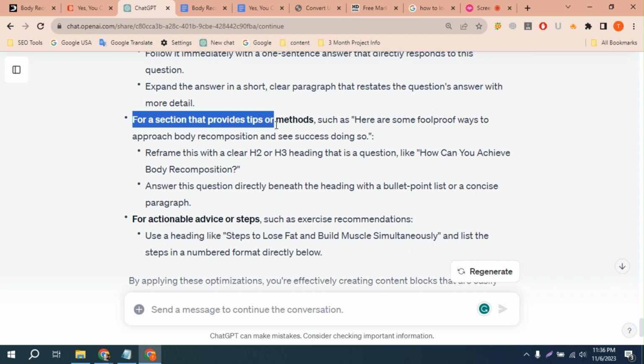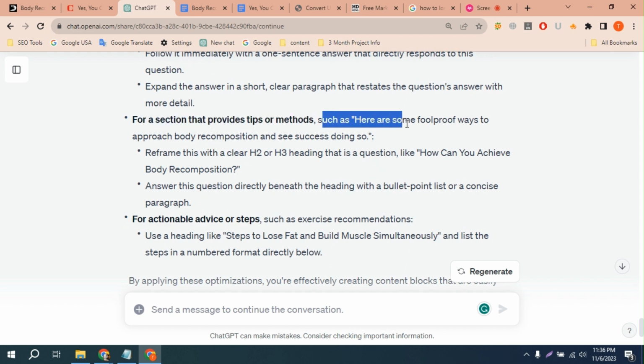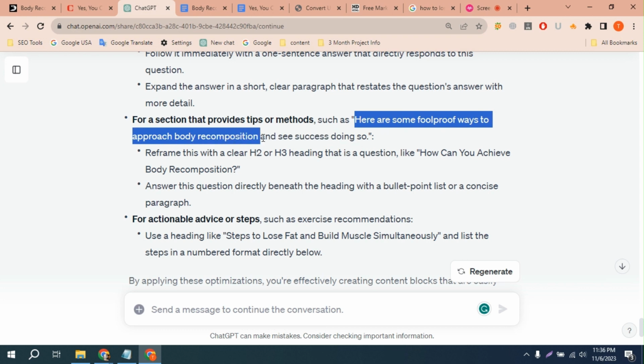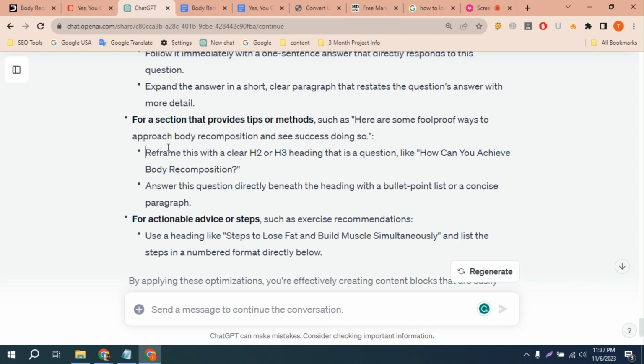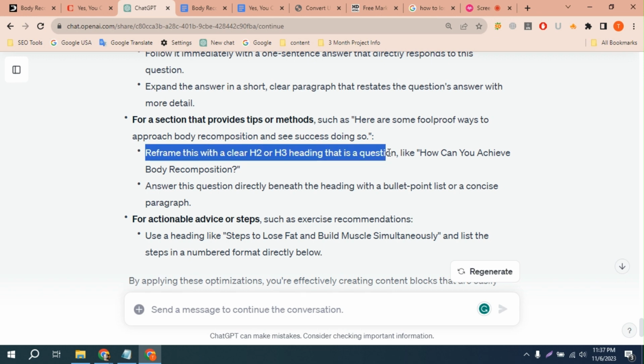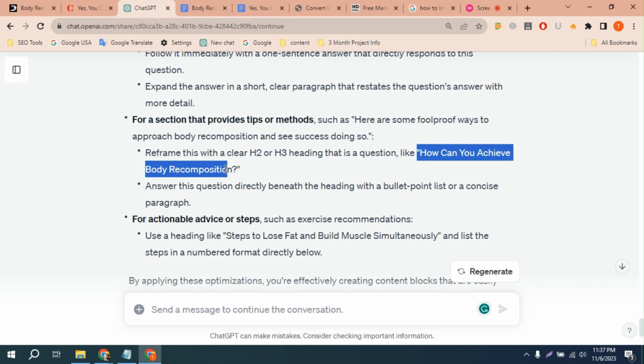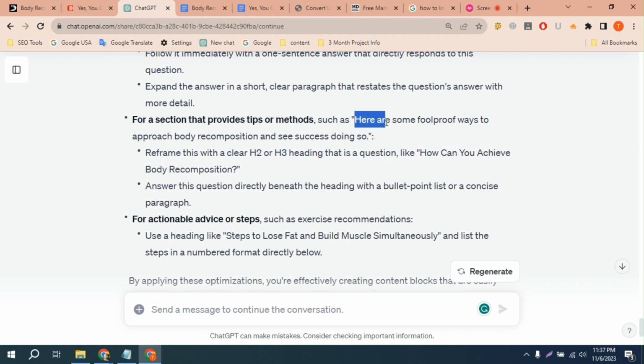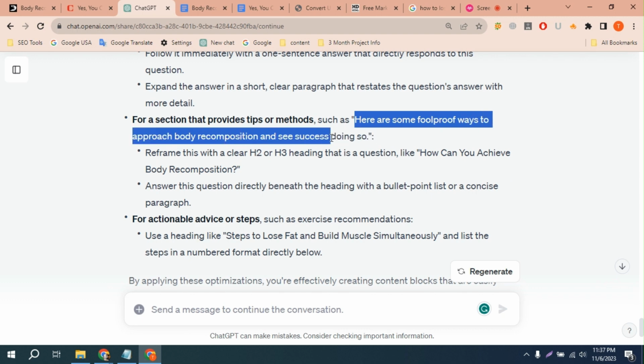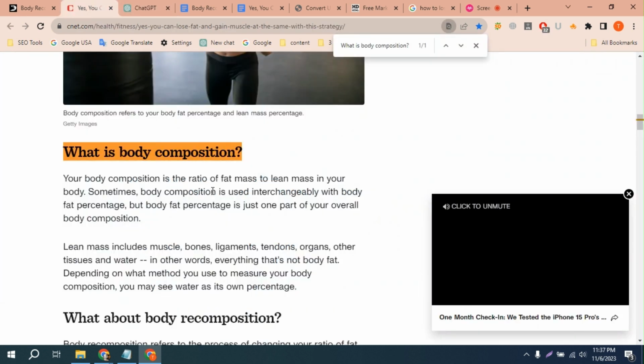For a section that provides tips or methods, such as "Here are some foolproof ways to approach body recomposition and see success doing so," it says to reframe this with an H2 or H3 that is a question like how you can achieve body recomposition. It says that I wrote this in my content, but I don't use any headings for this.